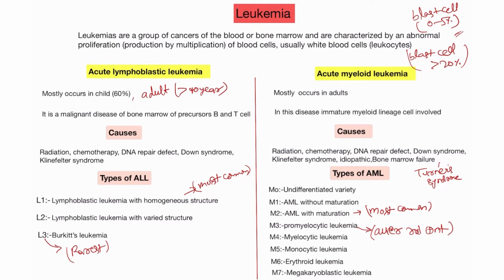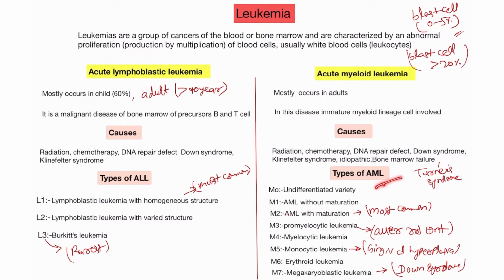And regarding gingivalis, I will discuss the symptoms. Gingival symptoms mostly appear in the M type of acute myeloid leukemia. Gingival hyperplasia occurs in the M5 type of leukemia, and Down syndrome or Turner-Klinefelter syndrome appears in the M7 type of leukemia. So these are the types of acute myeloid leukemia.